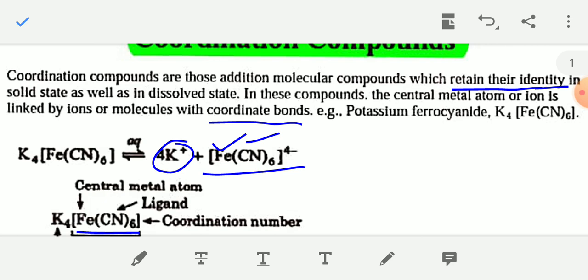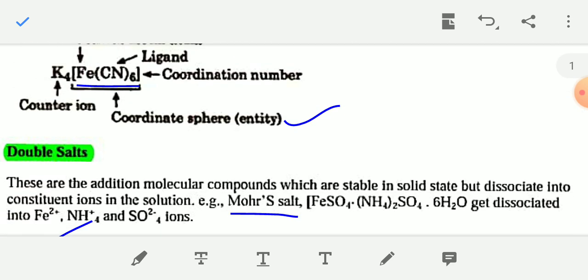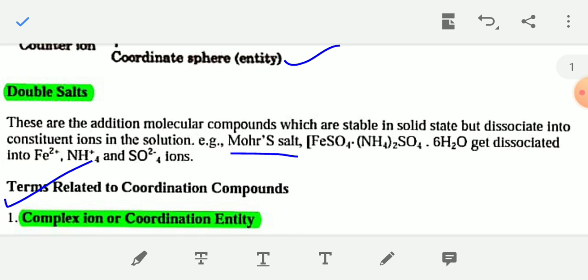Double salts are also addition molecular compounds formed by the addition of 2 or more salts, which are stable in solid state but dissociate into constituent ions in solution. Examples of double salts are Mohr's salt and potash alum.